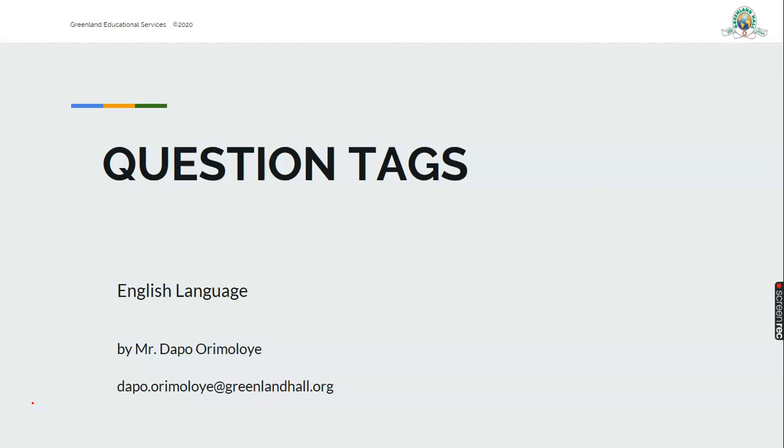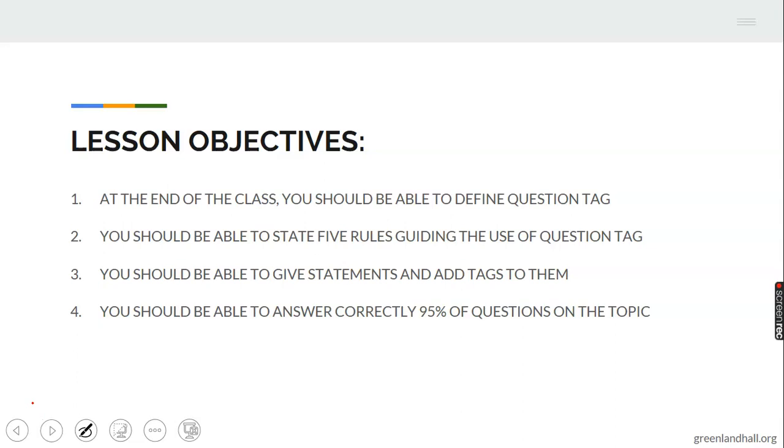Let's run briefly through the learning objective. After the end of the class, you should be able to define question tags. That's one. Number two, be able to state 5 rules guiding the use of question tags. And number 3, be able to give statements and add tags to them. And lastly, number 4, should be able to answer correctly 95% of questions on this topic.